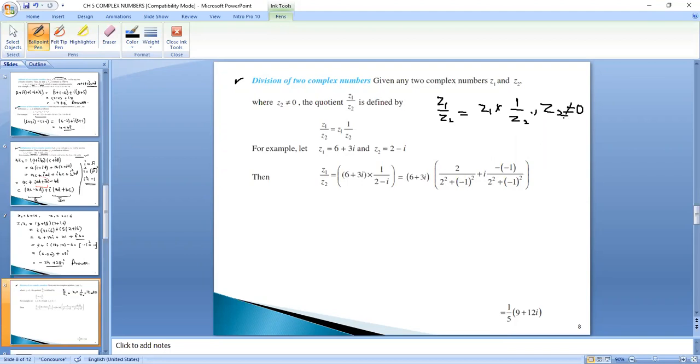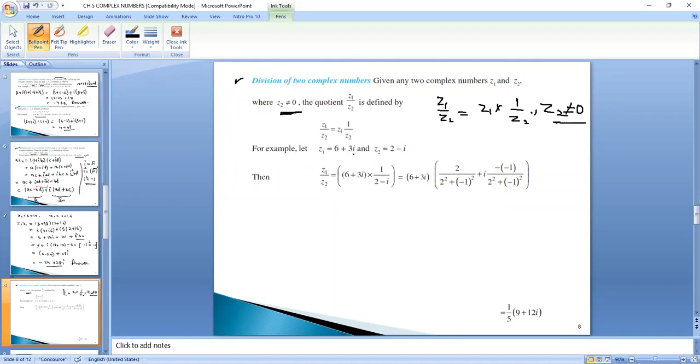This we do everywhere. Whenever a denominator is there, the value of that denominator should not be equal to 0, otherwise the function will go to infinity, because 1 upon 0 is infinity, not defined. So we are saying that Z1 upon Z2 is equal to Z1 into 1 upon Z2, and Z2 is not equal to 0. Writing this Z2 is not equal to 0 is compulsory.